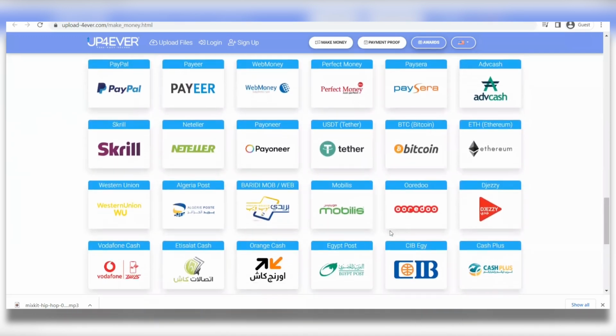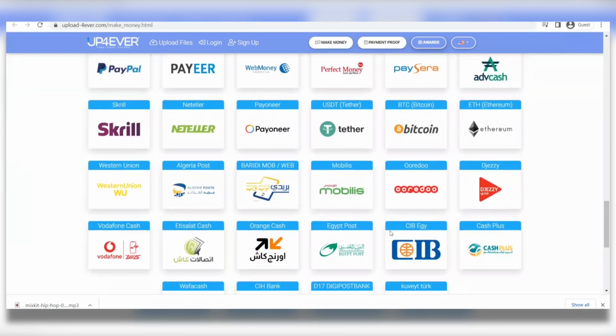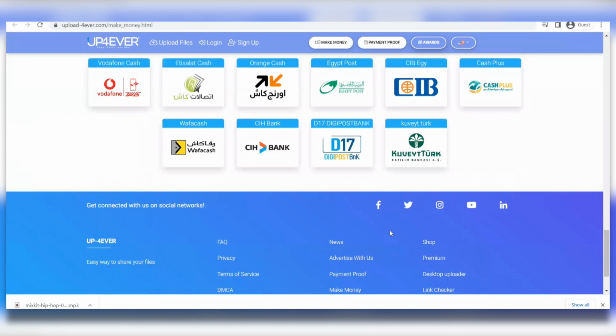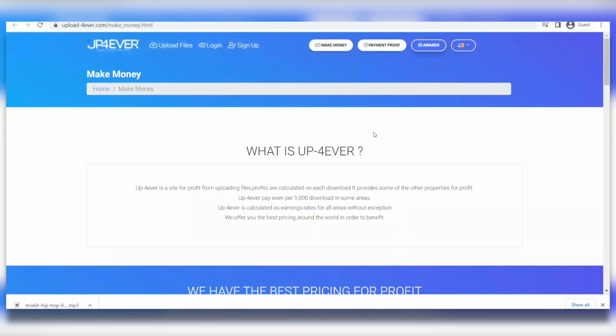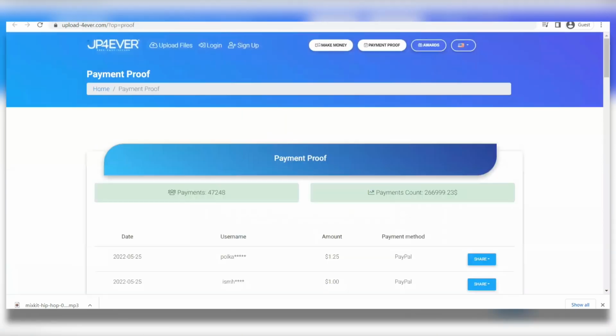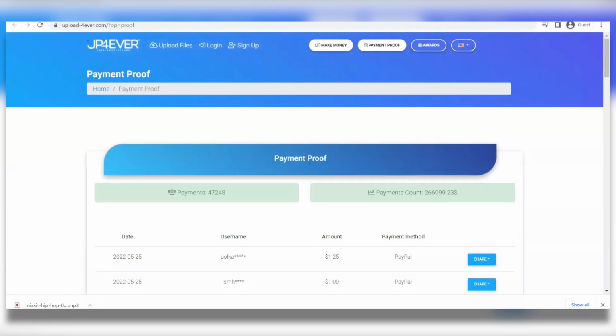So there's at least 5 profit possibilities available on this website, including the paid per download, paid per referral, mixed website banners, and also the ability to sell your files. Now, I want to mention that they have over 20 different payment methods that you can choose from, and they're going to provide you with the most widely used electronic banks, even in local and Arab countries, to facilitate the arrival of payments no matter where you are, like PayPal, Payeer, WebMoney, Payoneer, Bitcoin, Western Union, Cash Plus, and several more.